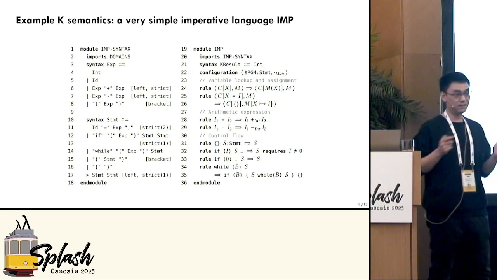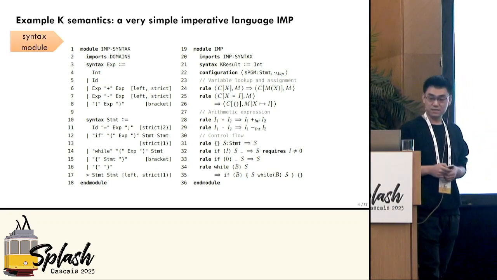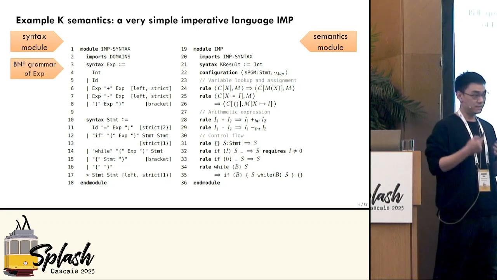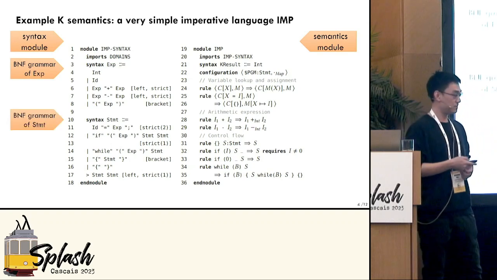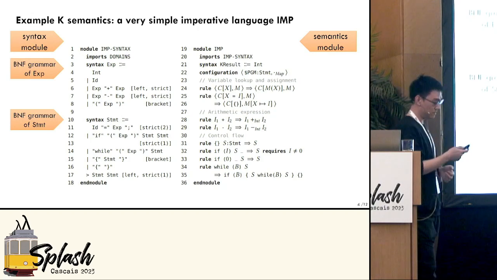So this is like the hello world example in PL. And it has two modules. It has a syntax module and a semantic module. In the syntax module, we define a concrete syntax of this language using BNF grammar. So for example, here's the BNF grammar for expressions and for statements. So you can see that we have, for example, assignments, if and else, while loops, and so on.